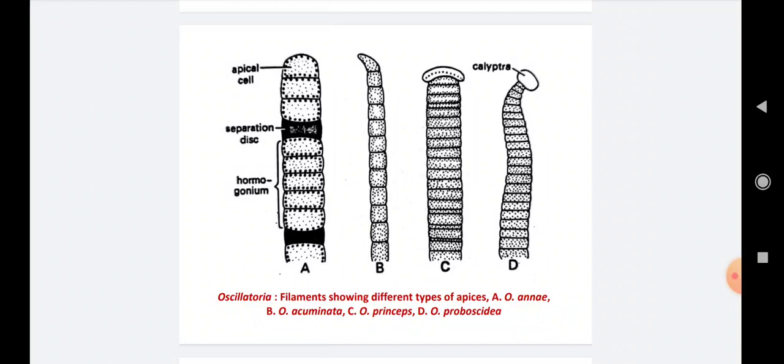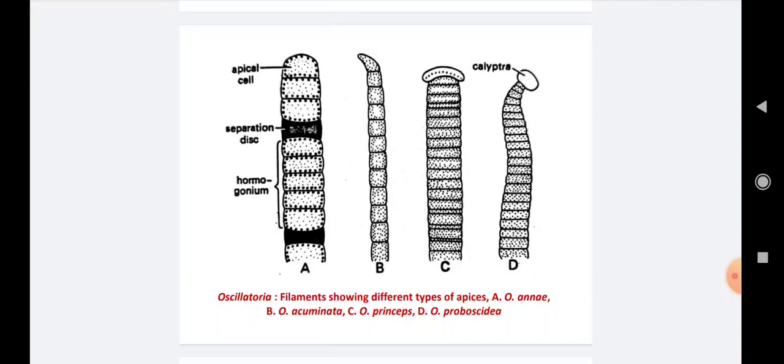A single hormogonium contains one to many cells of Oscillatoria. In this way, hormogonia develop in between two separation discs or separating cells.